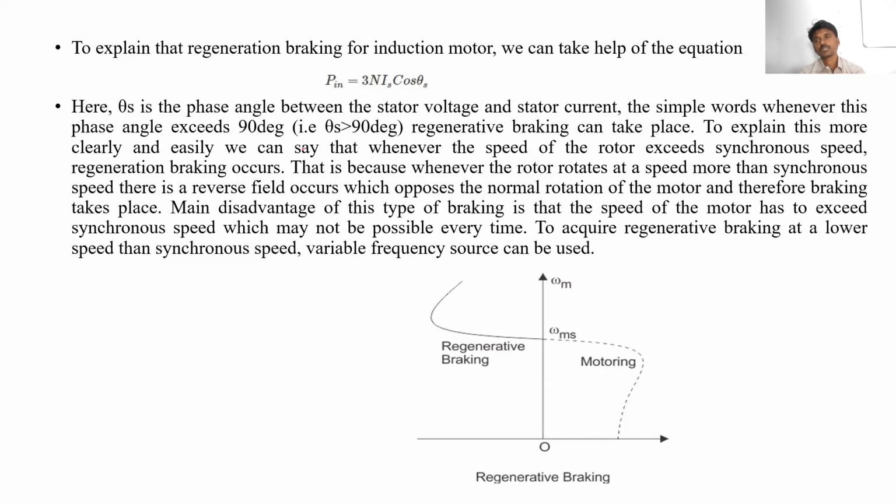When the motor speed is more than the synchronous speed, the slip goes to negative. If the slip goes to negative, it will act as a generating mode, as a generator. Generator means braking.